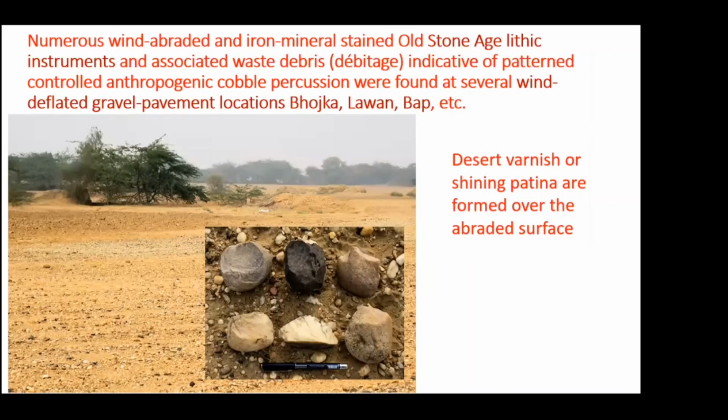So these features are also seen in some of these gravels, and since the material is readily available, it was very easy for the humans at that time to do this kind of percussion to create sharp edged lithic tools. So this is also reported from the Bhojka area. I've got this feature recorded here.